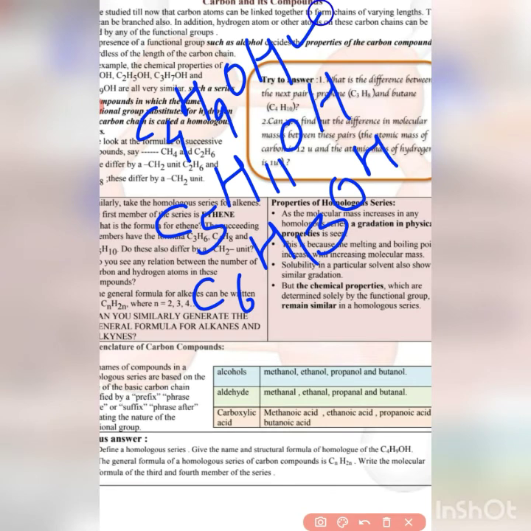Its name: 4 carbon atoms butanol, 5 carbon atoms pentanol, 6 carbon atoms hexanol. Or if we want to take 3 carbon atoms, it is also a homologue, C3H7OH. So C3 means propane and OH means propanol. So these are the homologues of C4H9OH. And if we want to show the structure, as this is the condensed formula, we can write the structure also.